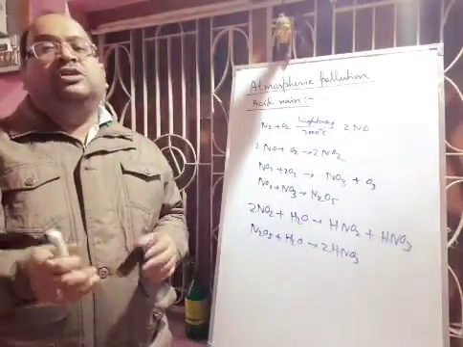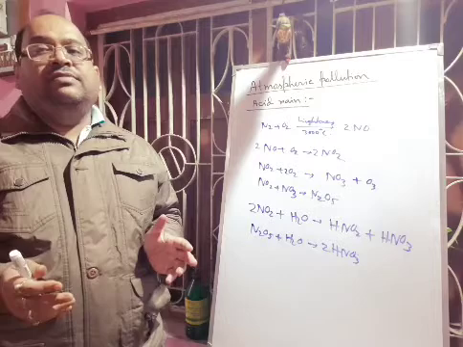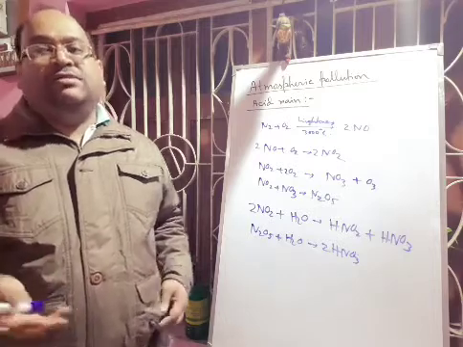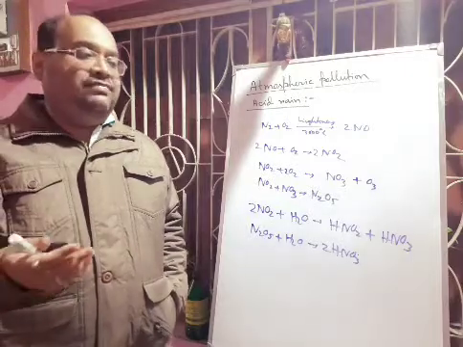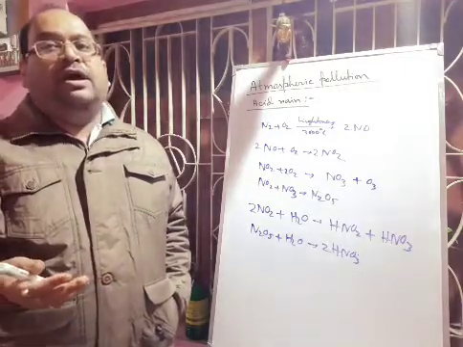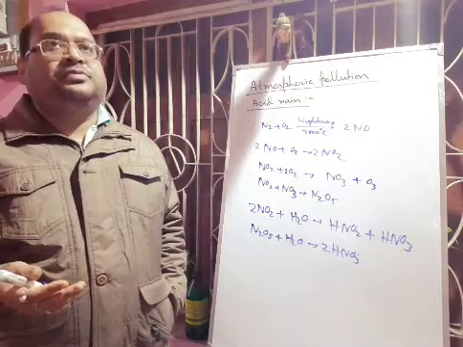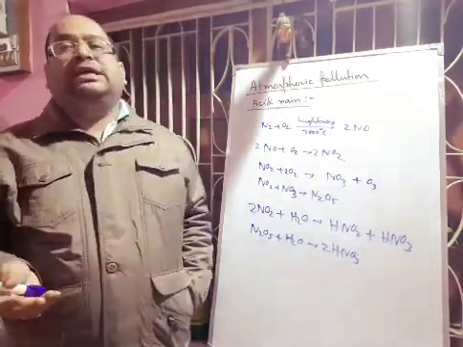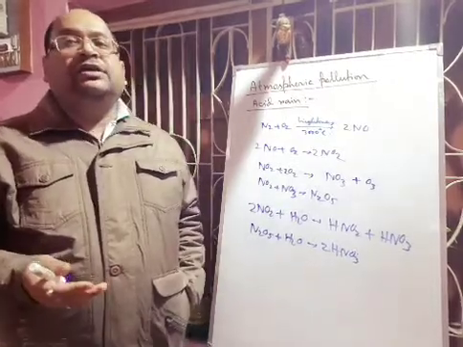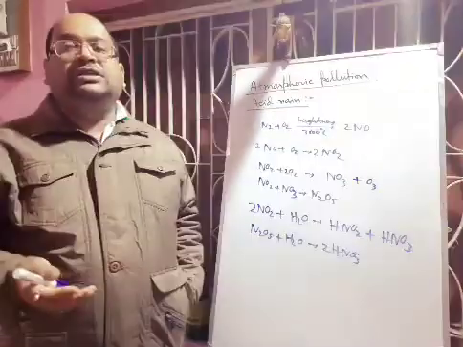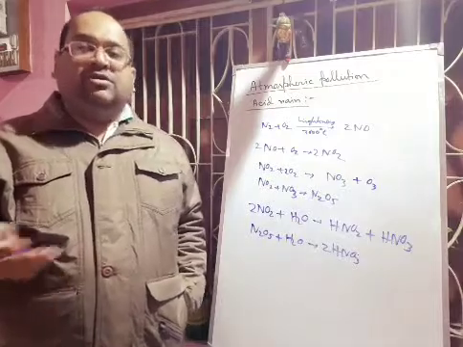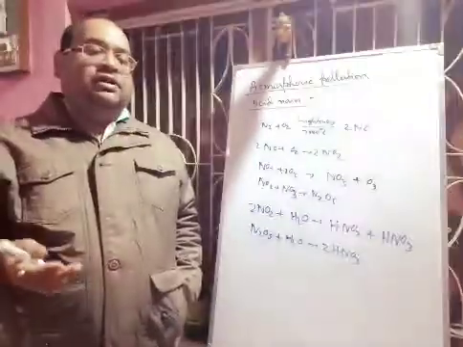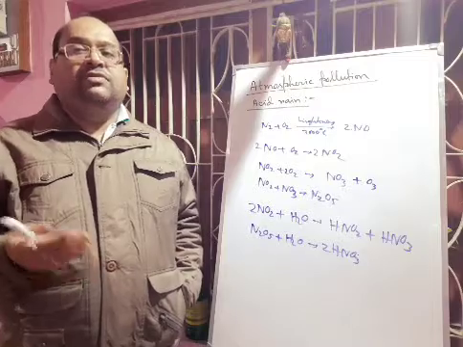Next we will discuss how sulfuric acid is formed. During burning of coal and petroleum, sulfur dioxide or sulfur trioxide gas will be formed. Or you can think about the roasting of sulfide ores like FeS2, iron pyrites, which also produces sulfur dioxide. If you burn sulfur in firecrackers, which you use during Kali Puja, they also contain sulfur, and when sulfur burns and reacts with oxygen, it forms sulfur dioxide gas.